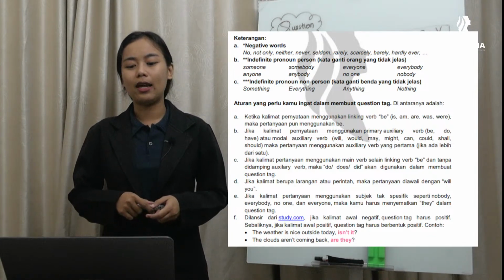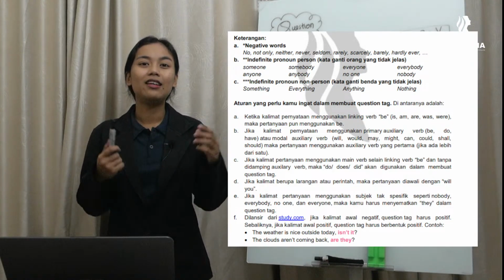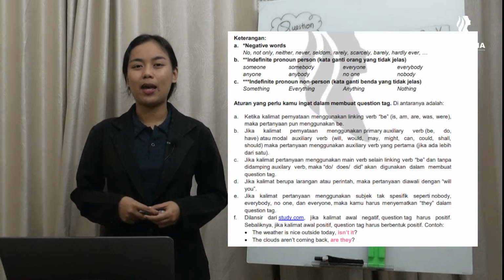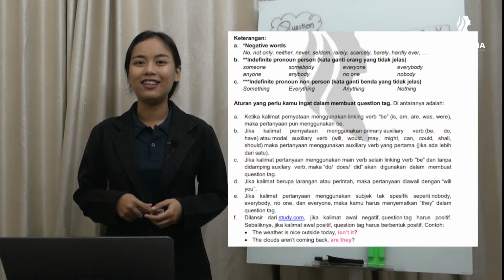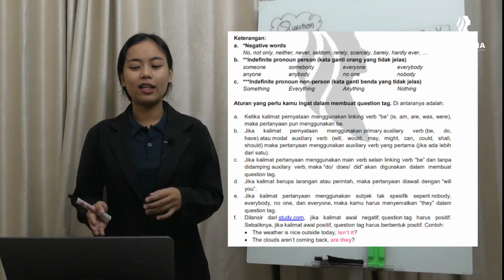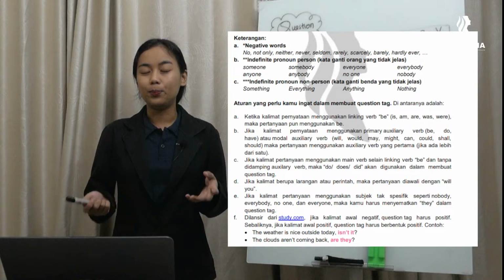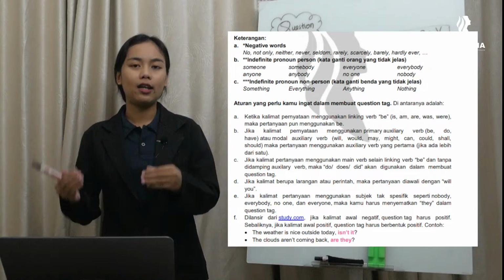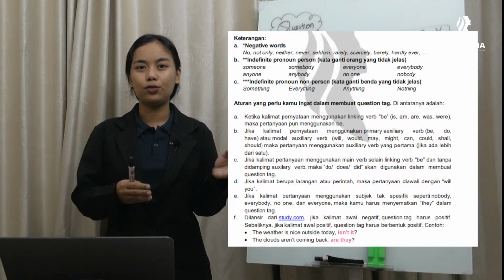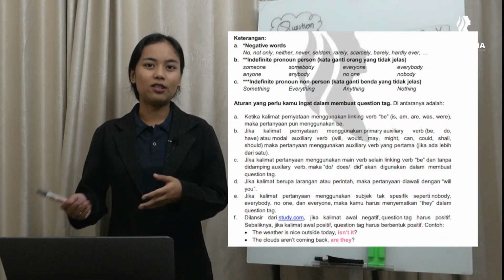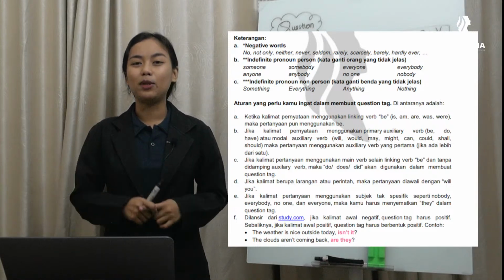Next example, we have the clouds aren't coming back, are they? Awan-awannya nggak akan kembali, kan? So, di statement-nya kita punya the clouds aren't coming back. So, dia menggunakan be, are, yang bentuknya negatif, aren't. Maka dari itu, the question tag must use the same be in positive form. Question tag-nya harus menggunakan to be yang sama, tapi dalam bentuk positif.